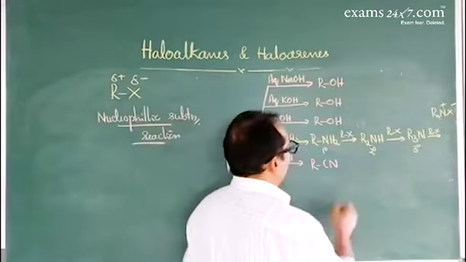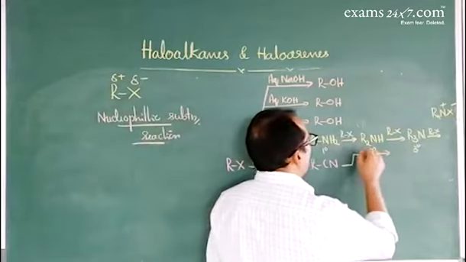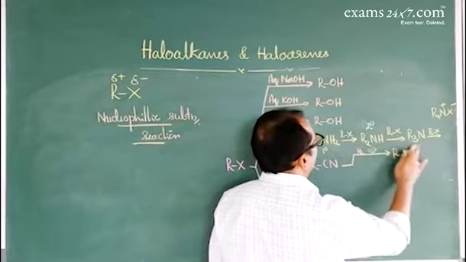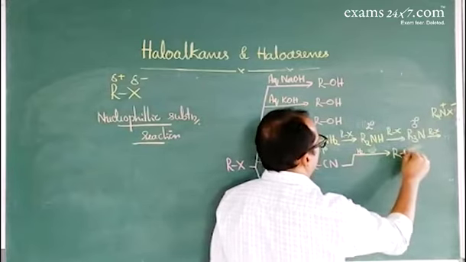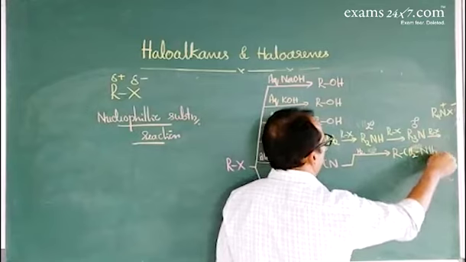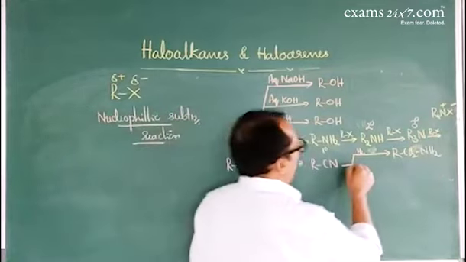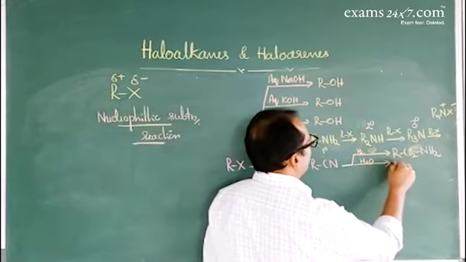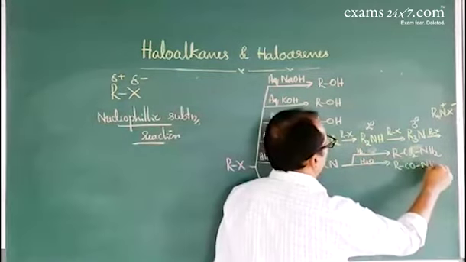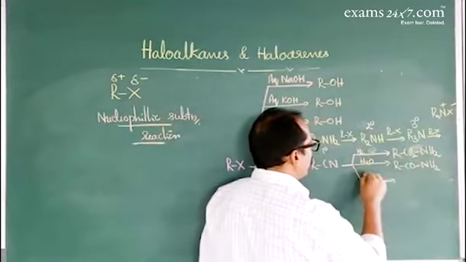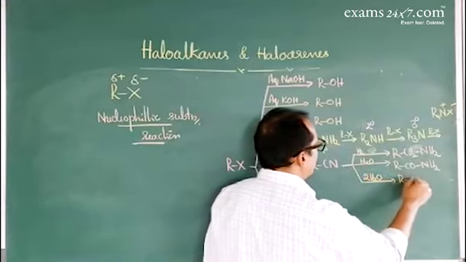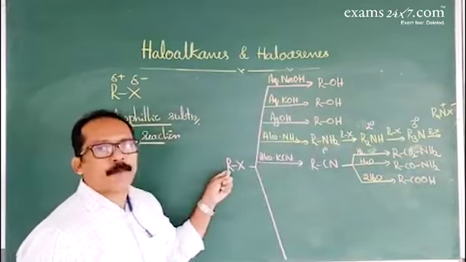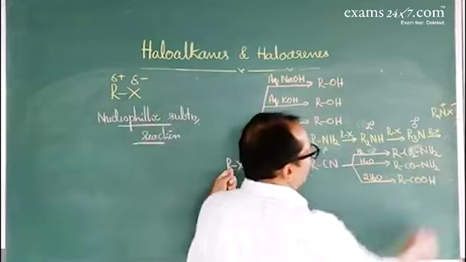When cyanohydrocarbon is subjected to hydrogenation, that gives amine, CH2NH2. When it is subjected to partial hydrolysis, that gives amide, RCONH2. When it is subjected to complete hydrolysis, that gives carboxylic acid. Here they can frame the question from haloalkanes to this product or any of the products.